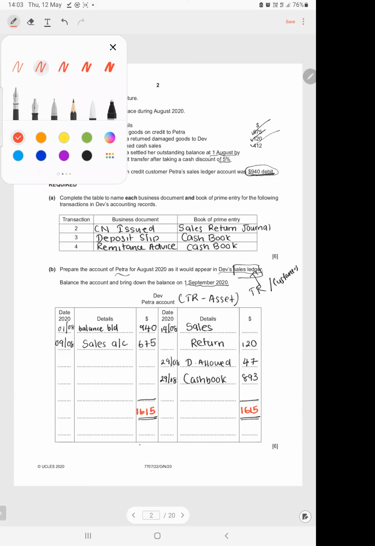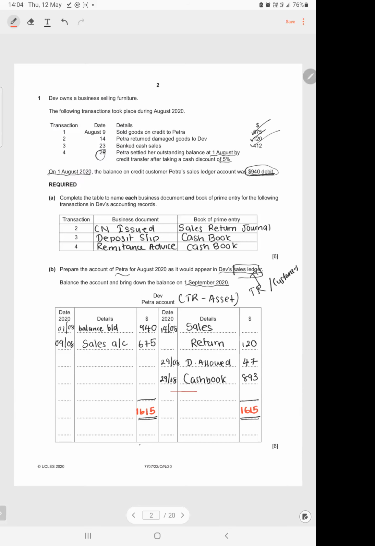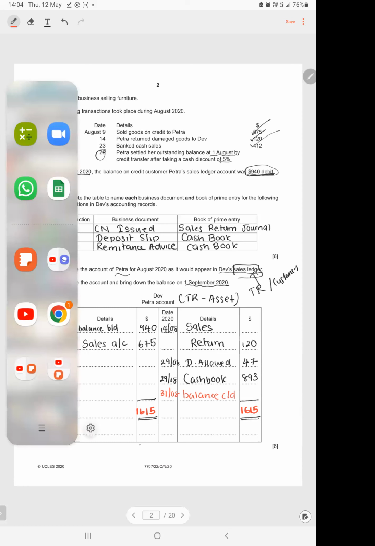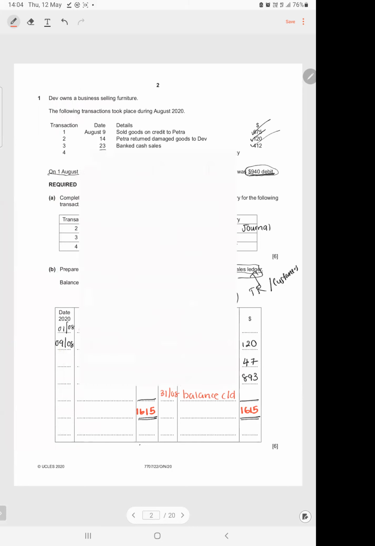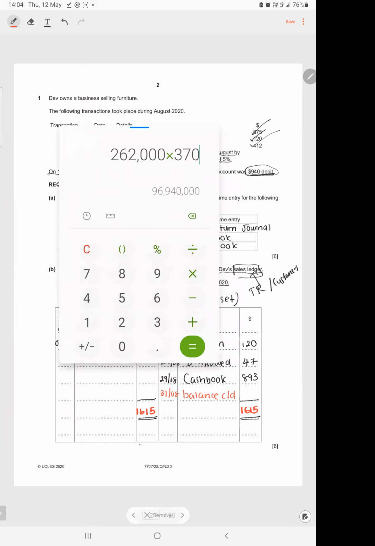Okay. So we have a deficit on our credit side. So balance carried down is on the credit side. What is the total? 675 minus 120. So 1,615. So how do we balance ledger accounts? Our total is 1,615.